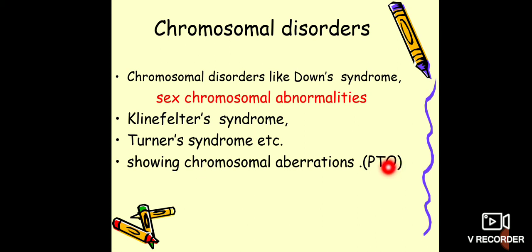Now the Down syndrome. Down syndrome is named after the physician John Langdon Down, who first described this autosomal disorder in 1866. This syndrome is caused due to an extra copy of chromosome number 21. It shows the presence of 3 copies of the 21st chromosome. Instead of a homologous pair, one extra chromosome is added here and that makes the number 47.